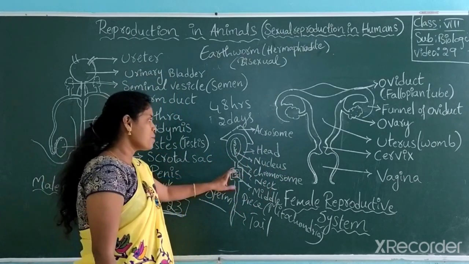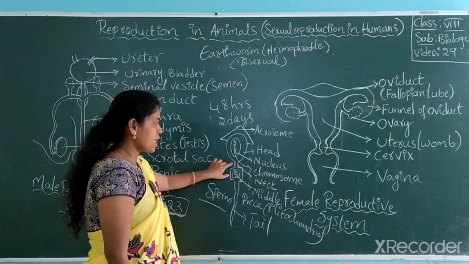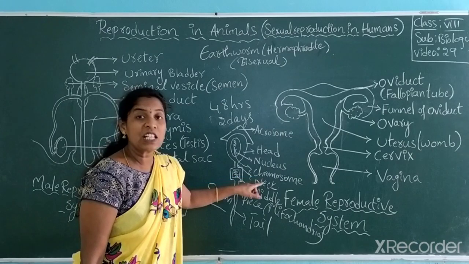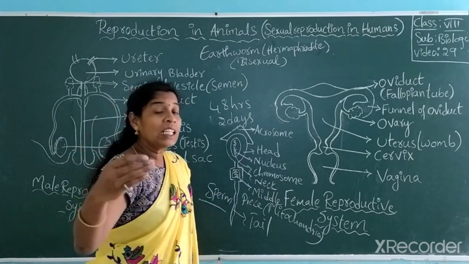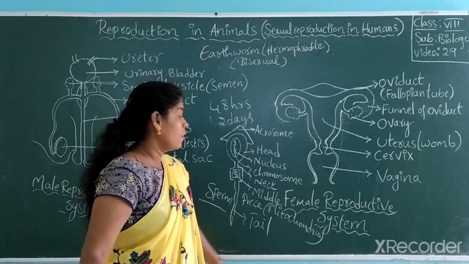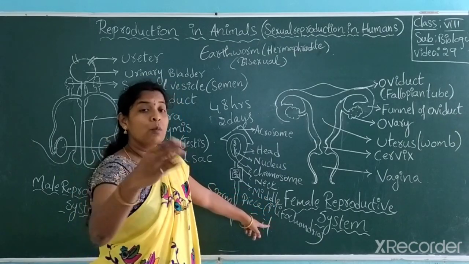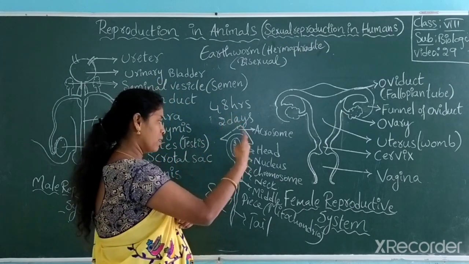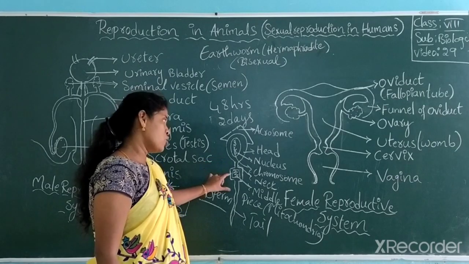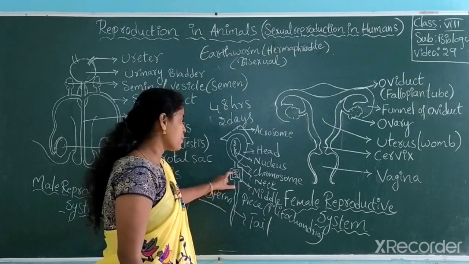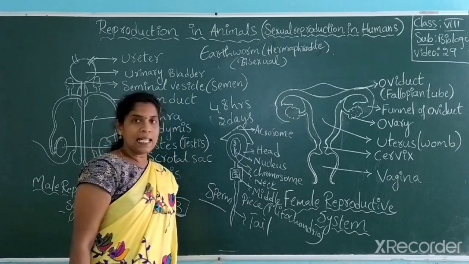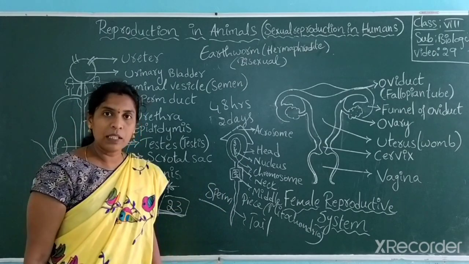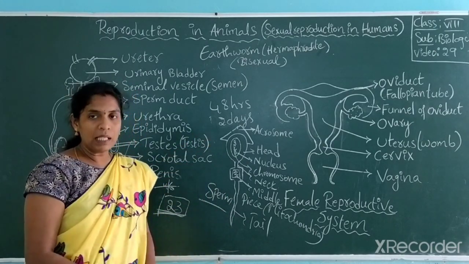So after the head, the middle piece is connected by a neck portion, and the middle piece has mitochondria in it, which provides energy for the motility. For the motility of a sperm, what provides energy? Mitochondria. Motility means motion, movement. For the movement of the sperm, energy is required. That energy is produced by mitochondria, which is present in the middle piece, and the tail is present at the bottom, which is useful for movement. Got it? So this is about sperm, and it lives for 2 days, that is 48 hours.